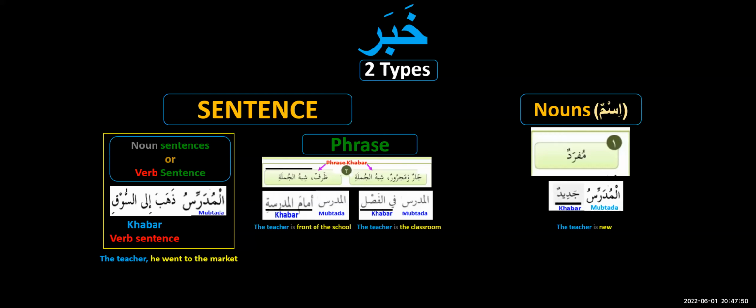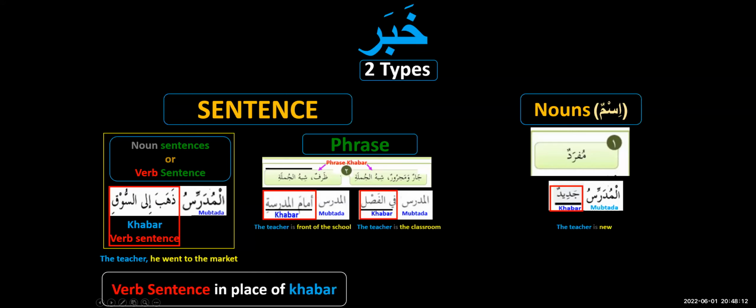If you haven't understood 100%, don't worry, your understanding will go much higher now. Once again, what kind of khabar was that, sisters? This was a single word khabar, right? And then we have seen phrase khabar, which can be of two types. Today we have seen a khabar that comes in the form of a verb sentence. In other words, a verb sentence is sitting in the place of khabar. I hope you understand what I'm saying.